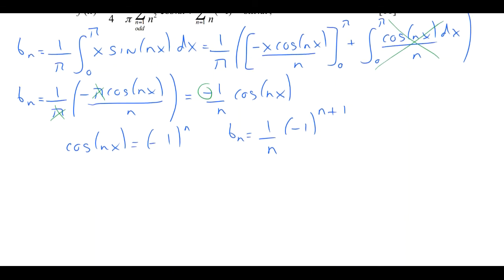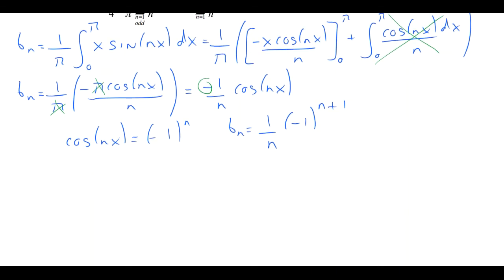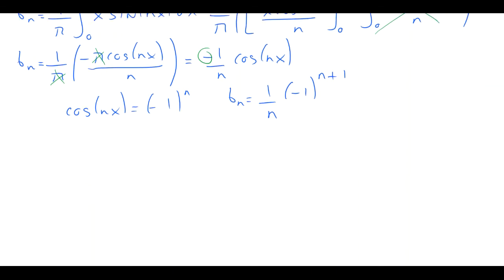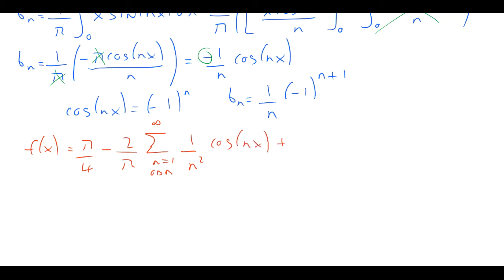So we've now found the values of a0, an, and bn, so we can now write down the expression for the Fourier series. The Fourier series is going to be f of x is equal to pi over 4, that's a0 divided by 2, minus 2 divided by pi, and then it's the sum between n equals 1 and infinity, but only for odd n, and then there's a factor of n squared, and then we have cos nx, and then we have plus the sum from n equals 1 to infinity.